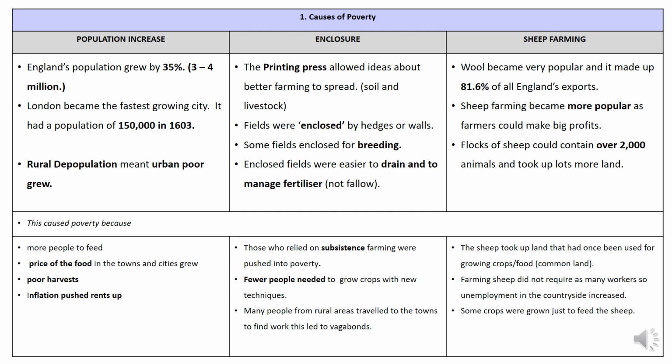This means that fields that previously might have been used for arable farming, so growing crops, have been turned over to sheep farming now. So sheep take up land that had once been used for growing crops. This means that there is less food because you're now putting sheep on that land. Sheep farming didn't need as many farm labourers, so we've got higher rates of unemployment, and there is quite a lot of upset as sometimes crops are grown purely to feed the sheep when people in England are quite hungry, so this causes quite a bit of tension.